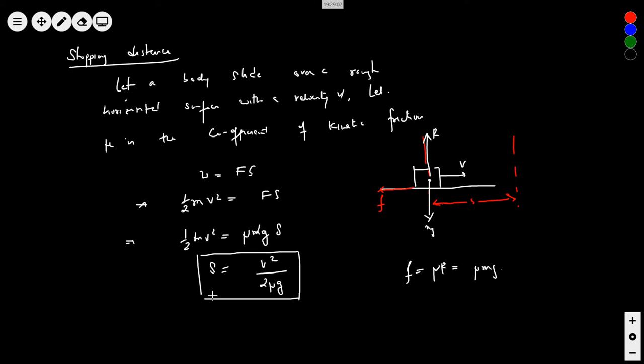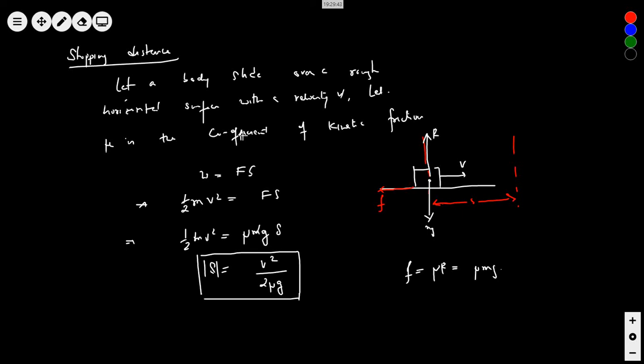Shouldn't it be minus Fs? Now you have to look into the sense in which we are talking. When we do the numerical, definitely it is a retarding force, no doubt about it. And displacement, if you take this point as the origin, then it will become positive. Right now we are considering only its magnitude.